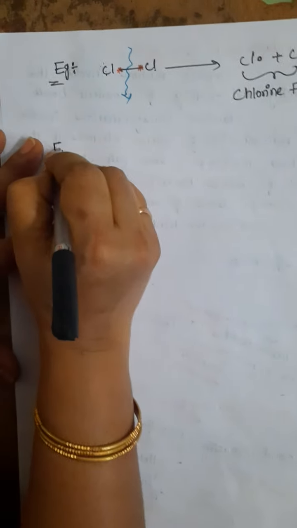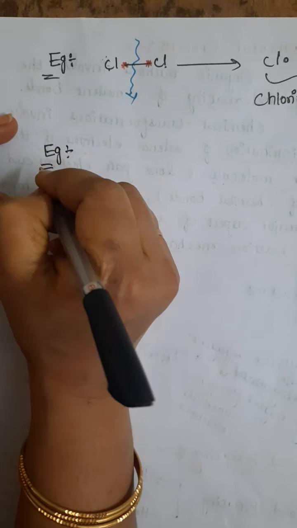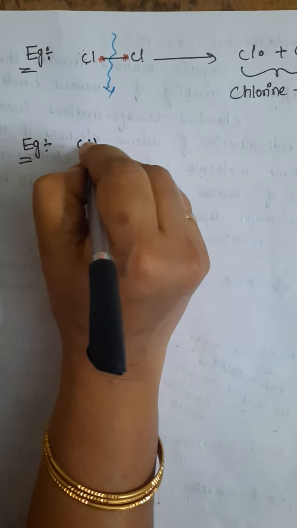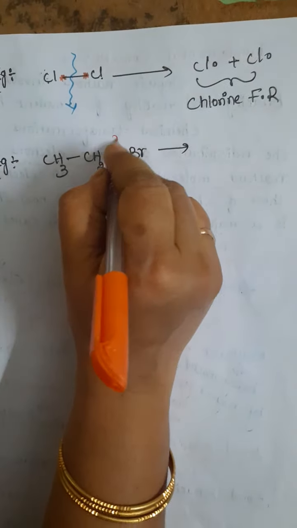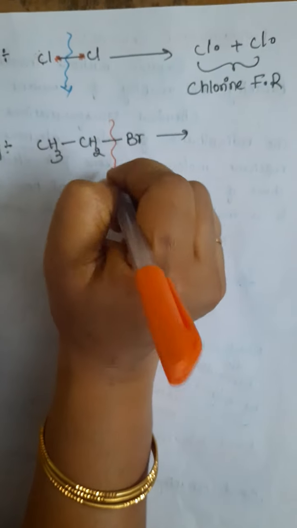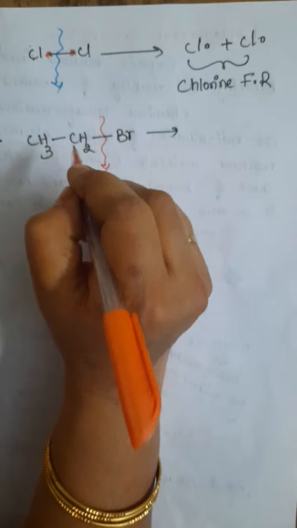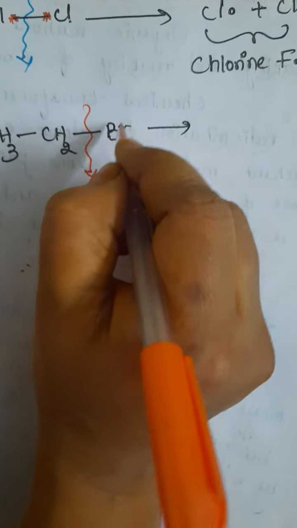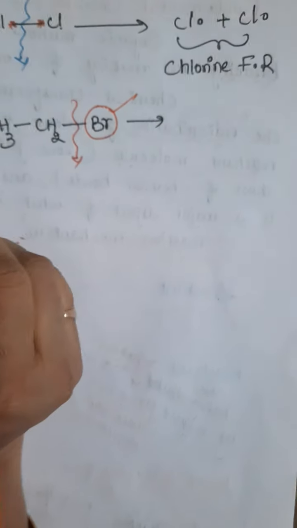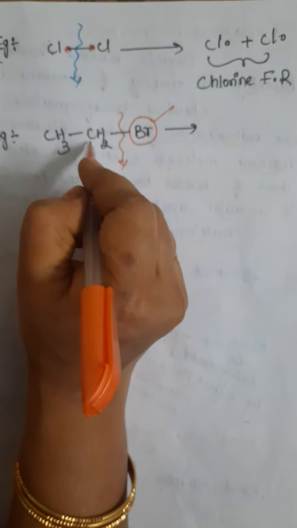Suppose the example compound is CH3CH2Br. This is the non-polar bond, this is the polar bond. Where does the bond cleavage take place? Here the bond cleavage takes place. After the cleavage, two electrons are liberated, but they go towards the more electronegative atom, which is bromine. The less electronegative atom is carbon.